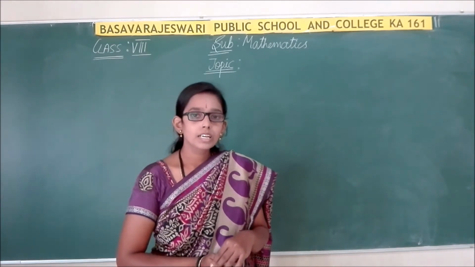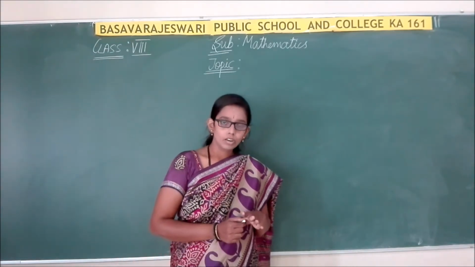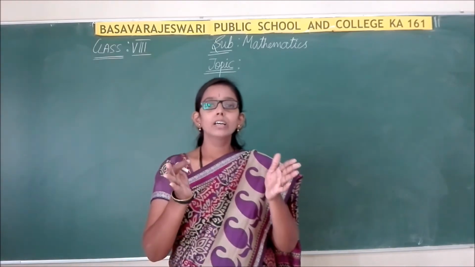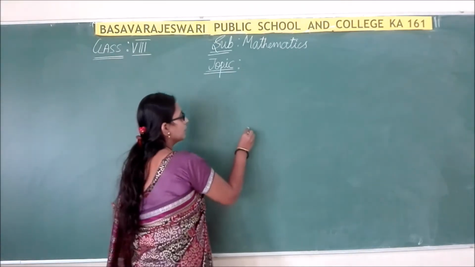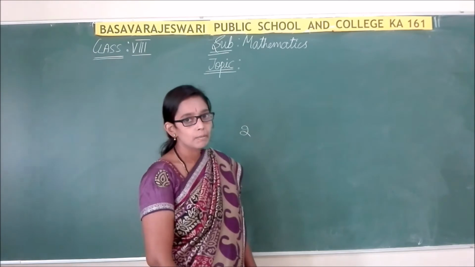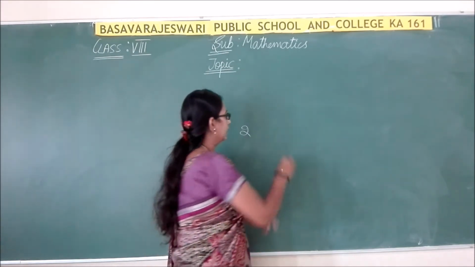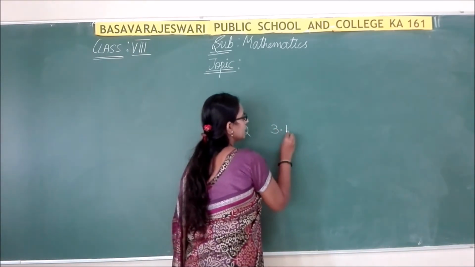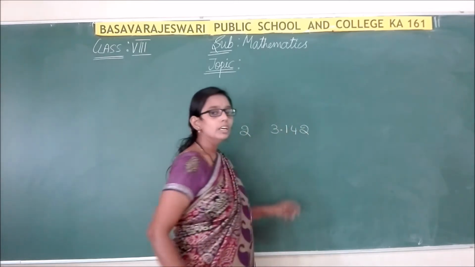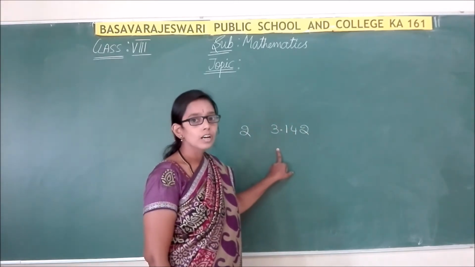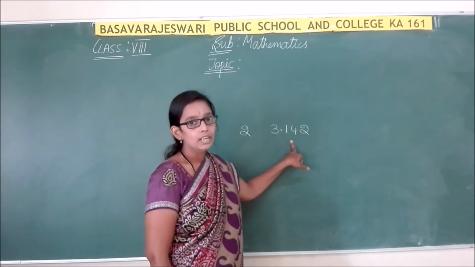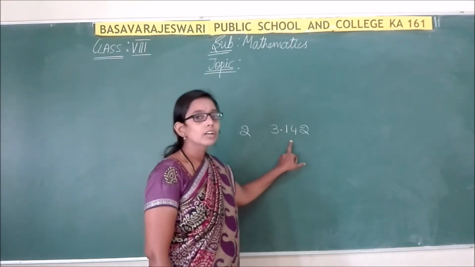Okay, then what do you mean by constants? Yes, constants are nothing but they have a fixed value. For example, 2. Here I am taking an example, 2. So it is a constant. Then the value of pi, that is 3.142. So here 3.142 is also a constant. This is the value of pi.